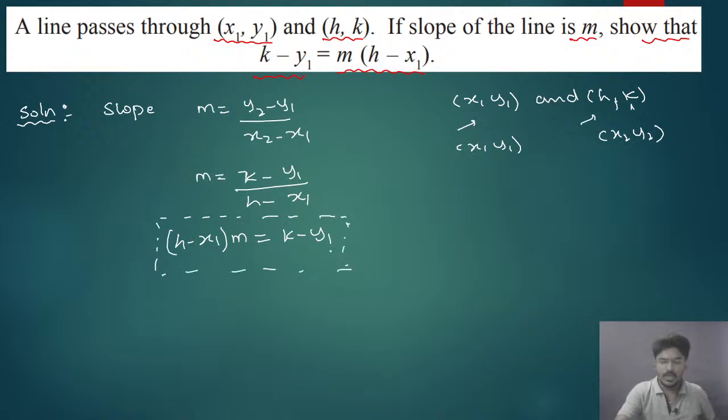Slope m is equal to y2 minus y1 divided by x2 minus x1. Take x2 comma y2 as h comma k, and x1 y1 as itself. Replace the terms, cross multiply, and you will get the answer. All of you quickly tell me, very simple problem.